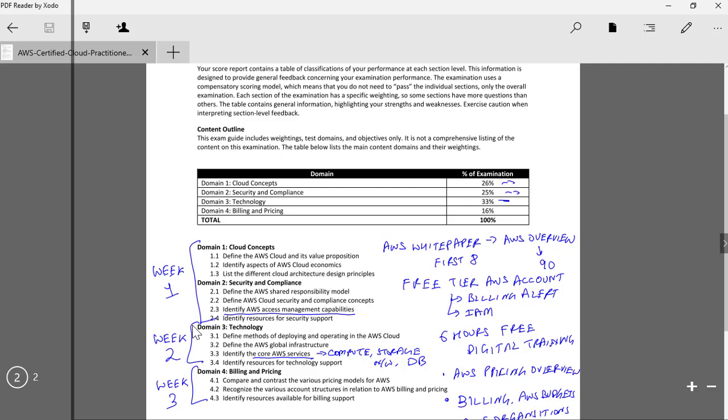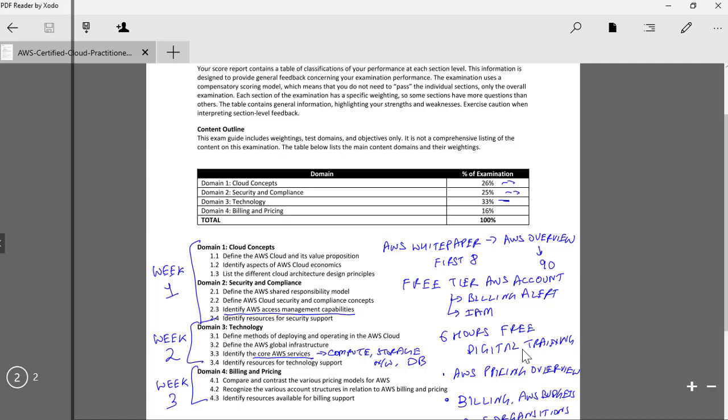Yes, so in week one, the white paper went free to your user account. You have to do as much hands-on as possible, but week two I would say is the most important week here. This is where you will have to spend most of the time learning and watching the videos. 6 hours of free digital training. This will be the most important learning path for the AWS Cloud Practitioner certification exam.